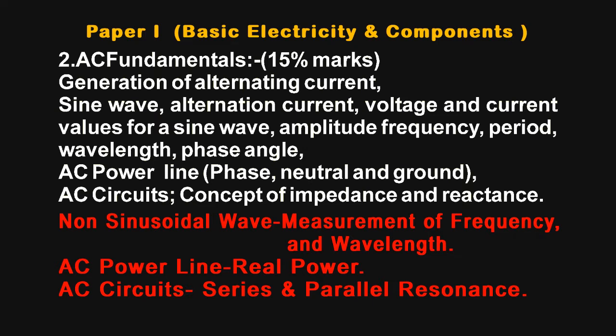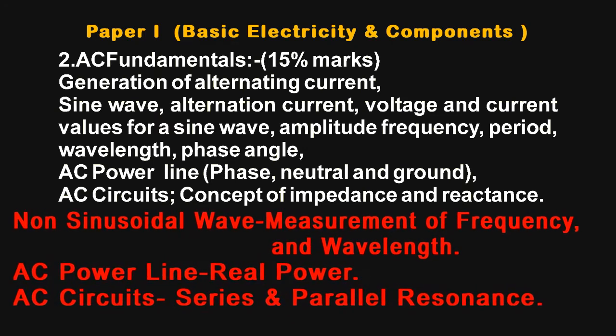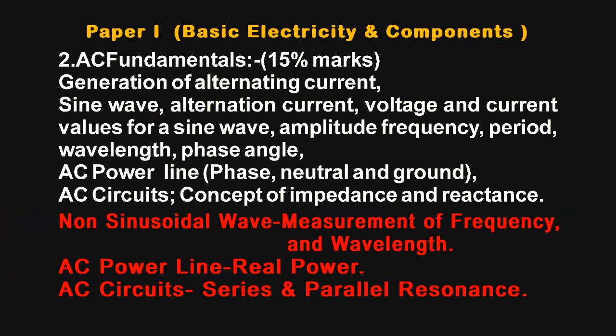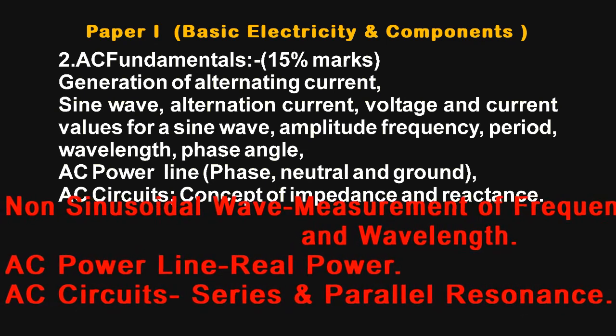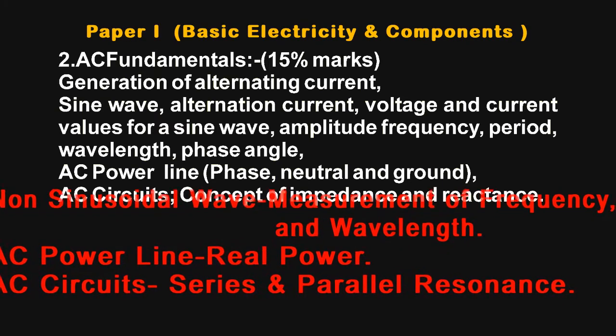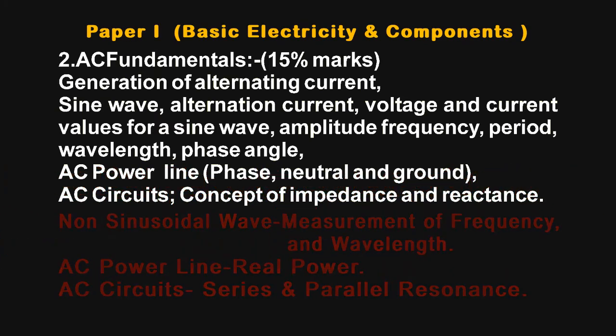In this chapter, the omitted part for non-sinusoidal waves is the measurement of frequency and wavelength. Then the second topic which is omitted is the AC power line, in which the real power subtopic is omitted here. In AC circuits, series and parallel resonance is also omitted here.